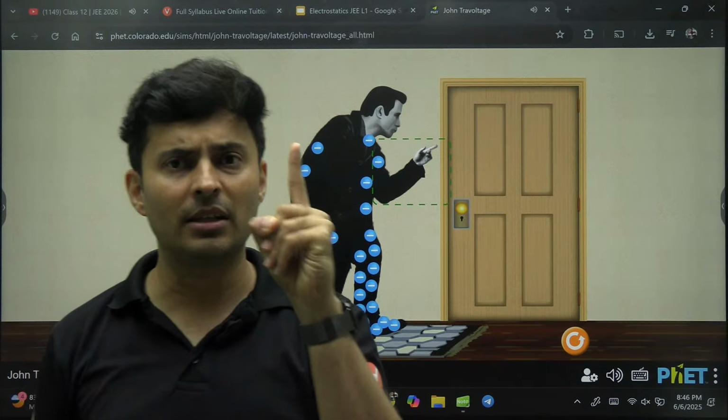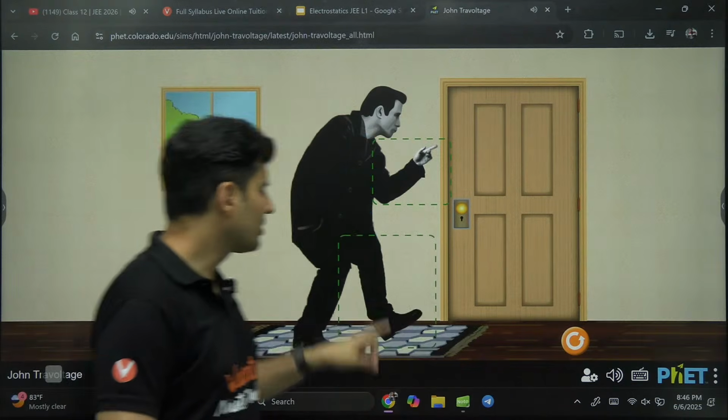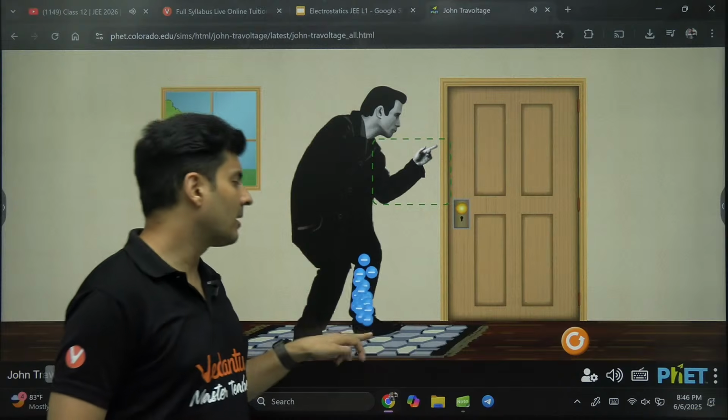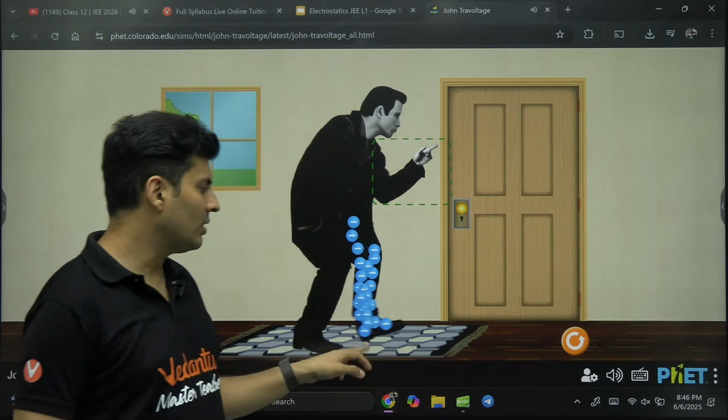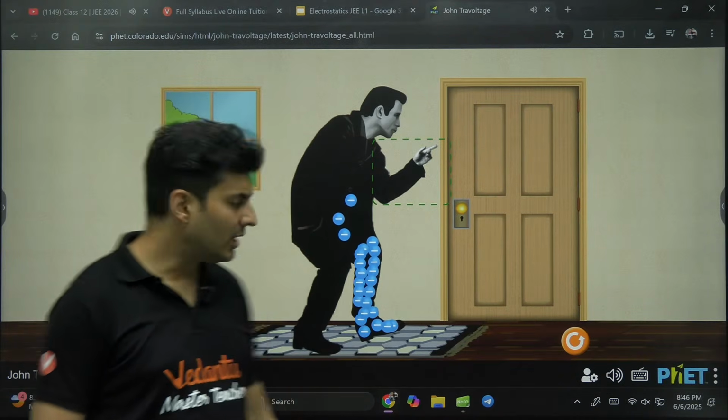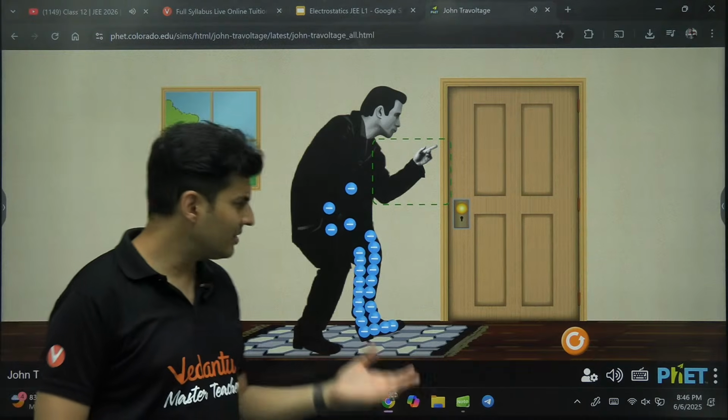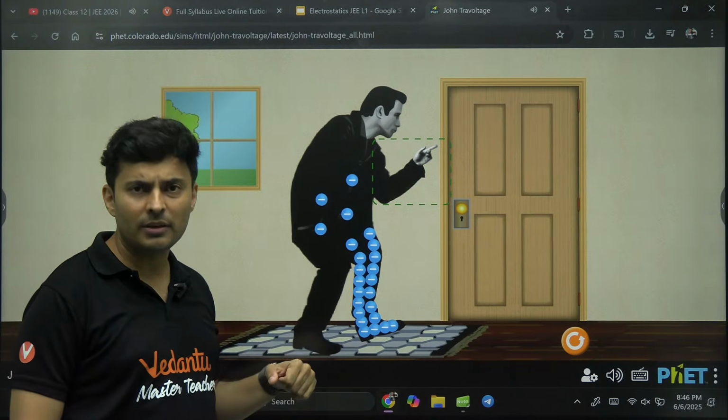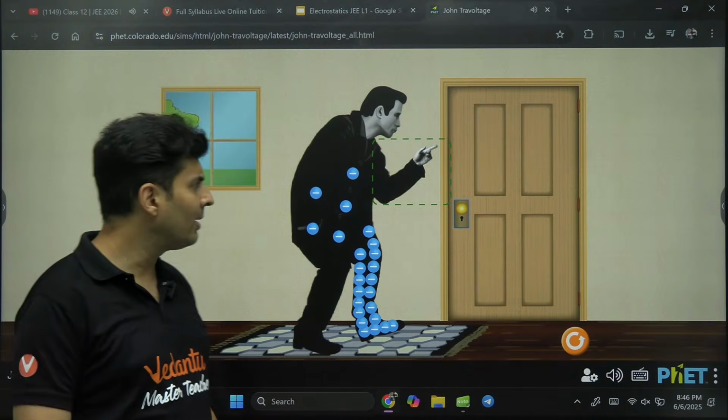What is this first method called? This first method is called charging by rubbing. Okay, so now you have rubbed your foot against that particular other surface. You got charged. One is negative, one is positive. Always equal and opposite charges will be developed.